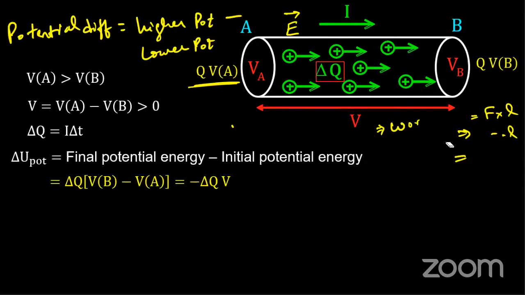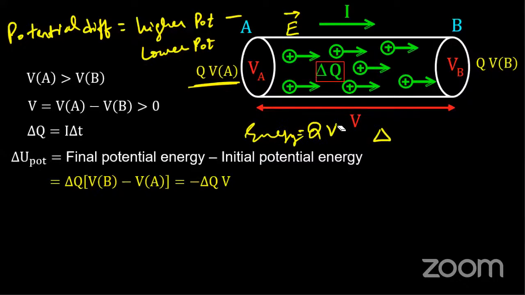Since we said point A has higher potential and point B has lower potential, the change in potential energy is given by final energy minus initial energy. Which is my final energy? My final energy is at B and the initial energy was at A. We know energy is Q into V, so the change in energy is Q into delta V, or delta Q times delta V.